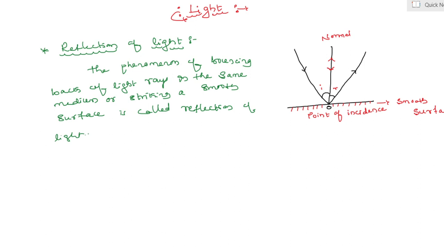Just once again to remind, what is the definition of reflection of light? Bouncing back of a light ray in the same medium on striking a smooth surface is called reflection of light. Now let us see the laws of reflection.